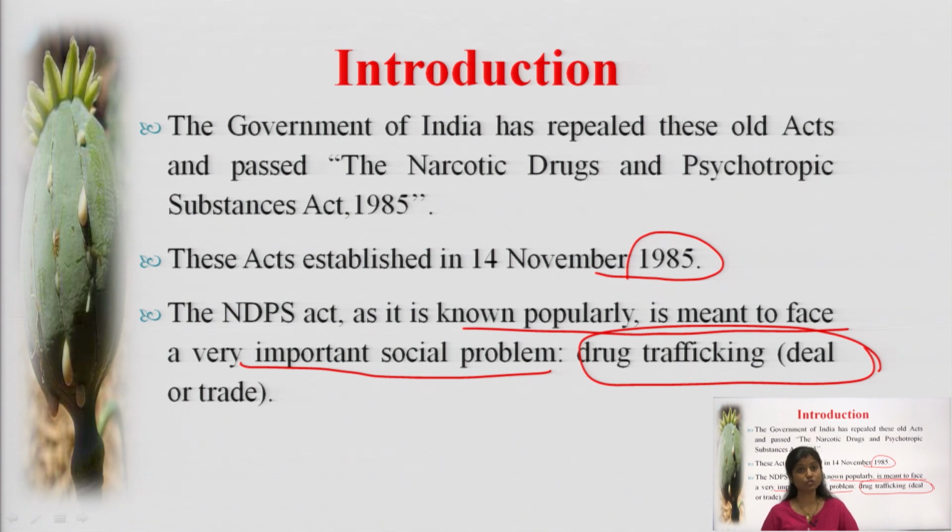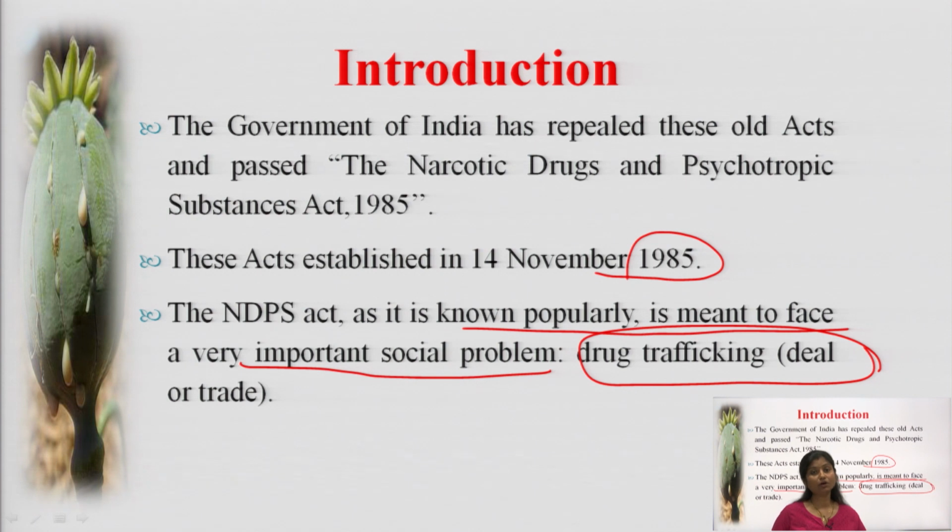So here comes one more point, that is illicit drug trafficking can be termed as dealing or trading in narcotics in the wrong way. If the procedure that has been given by the government and the laws made by the government are not followed, it is termed as smuggling, or you can say the misuse of narcotic products.